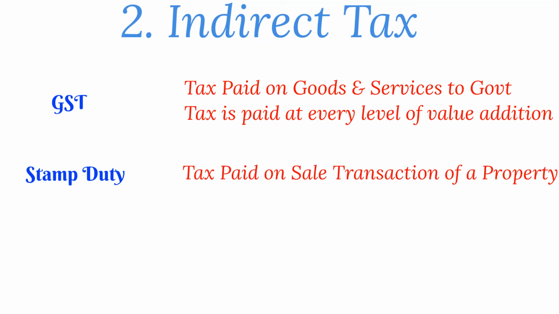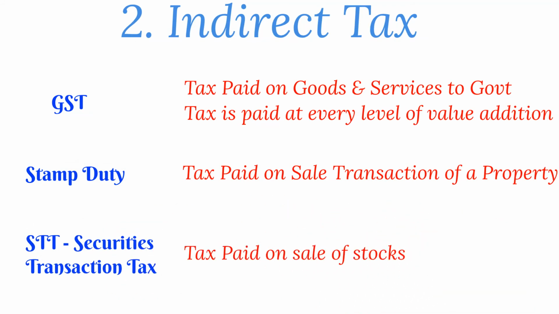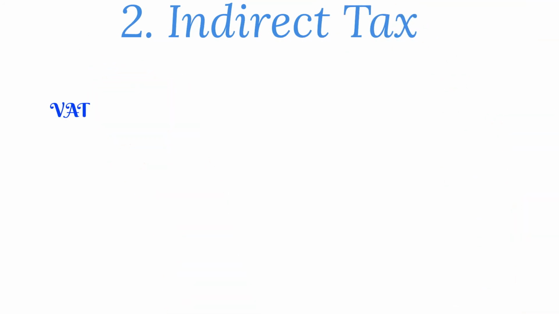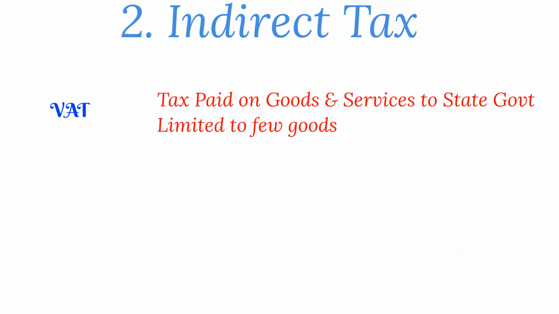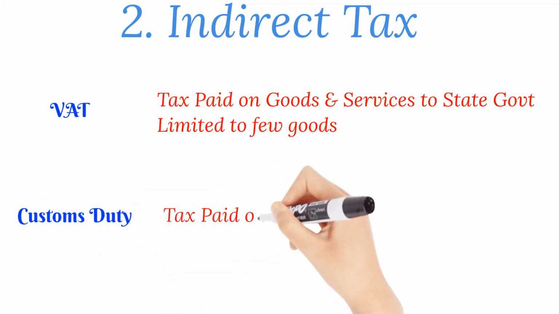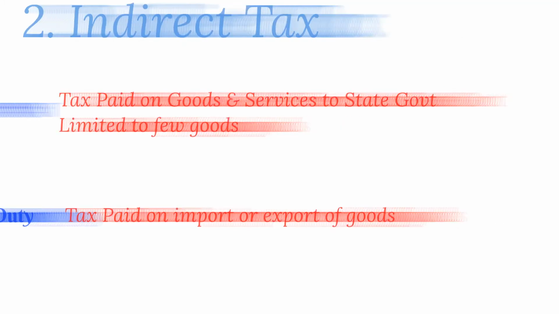Next is STT, Securities Transaction Tax. This is the tax that you pay on purchase or sale of stocks. Next is VAT. VAT is paid again on goods and services, and it is paid to the state government. Currently, it is limited to very few goods like alcohol. Next is customs duty. Customs duty is levied on import or export of goods from or to India. These are few indirect taxes.